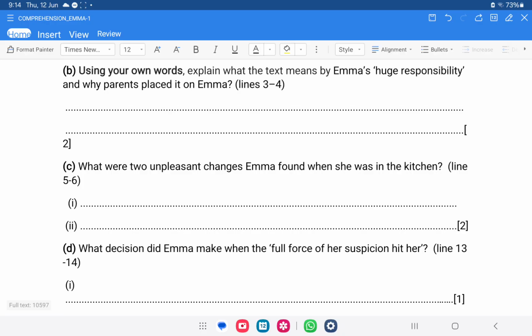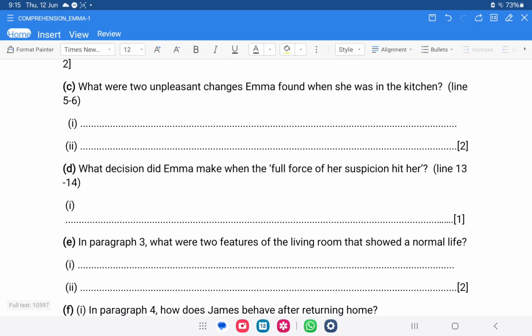When your question starts with the word what, or you just have to find out 2 details, 2 features, 2 details about something, you can just copy them from the text and paste them here. There's no need to write that in your own words. You can just copy the text and then paste it here.